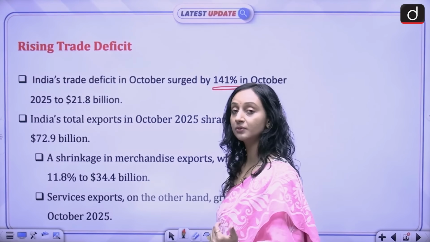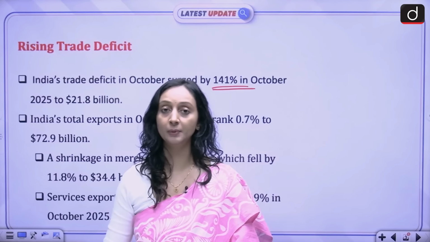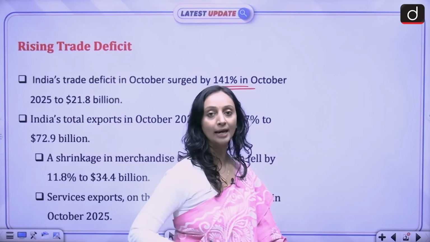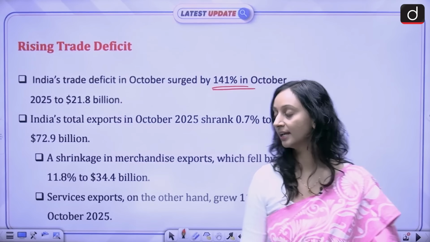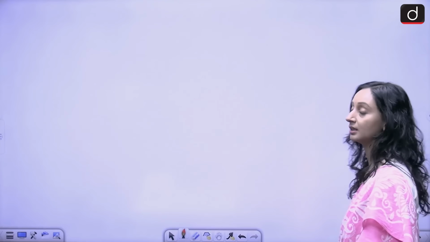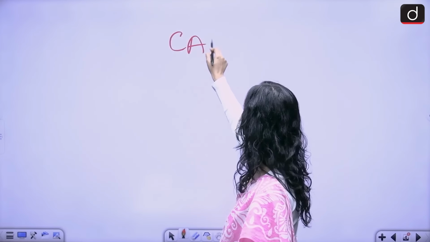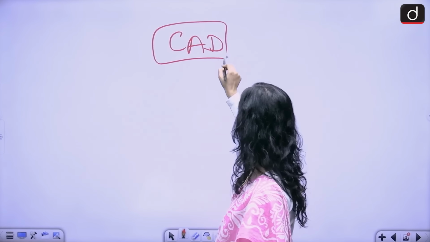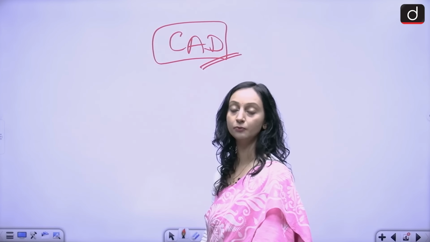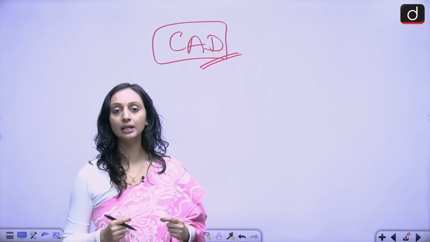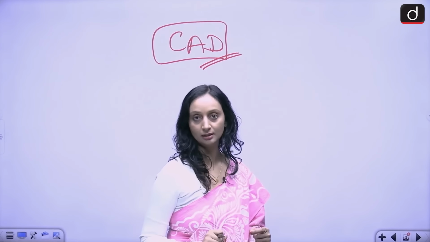So the trade deficit situation in India is alarming at the moment, and it is very important for any country to balance the trade deficit, because an increase in the trade deficit can lead to an increase in the current account deficit, which is not a desirable situation for any country. That is why it becomes very important for every country to balance the trade deficit.